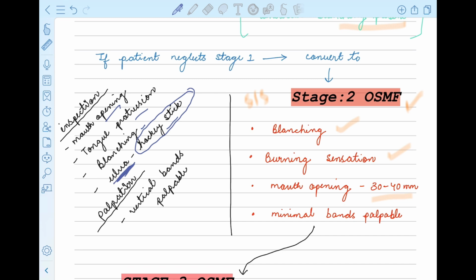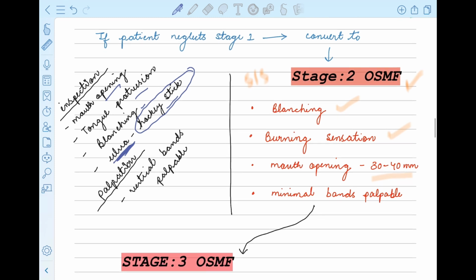So we'll be looking at the uvula. How about the shape of the uvula? The shape turns to a hockey stick appearance. And then we'll be palpating the vertical bands, the same bands that I was talking about. In stage 2, these vertical bands are palpable but very minimal.